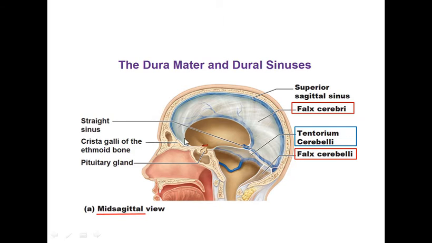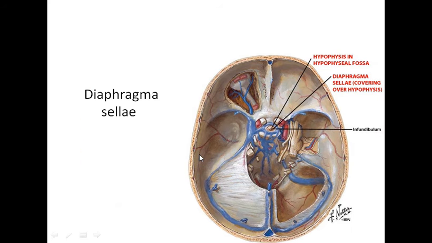And then this is the place of diaphragma sellae. In the next picture I can show you the proper place. This is the place of diaphragma sellae, right. यहाँ पे एक parchment membrane होती है which fixes the pituitary gland and all, right. Let's move forward.